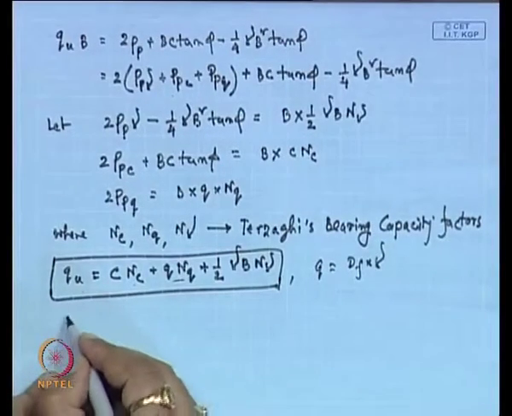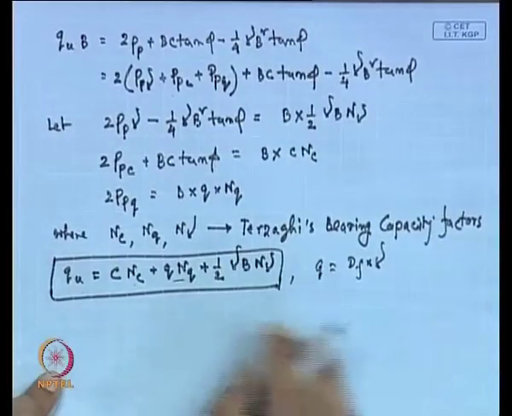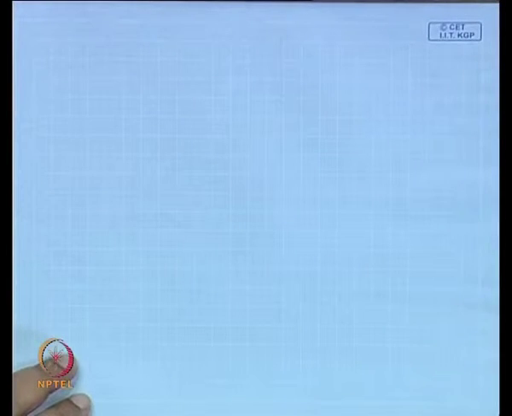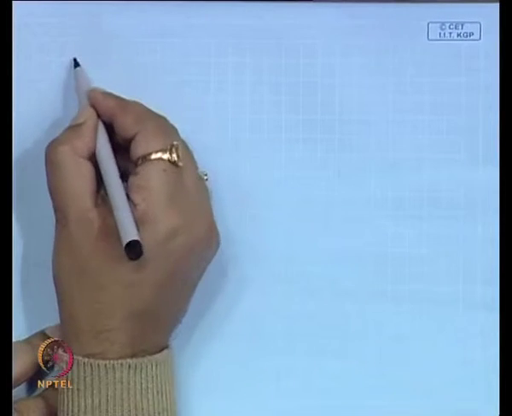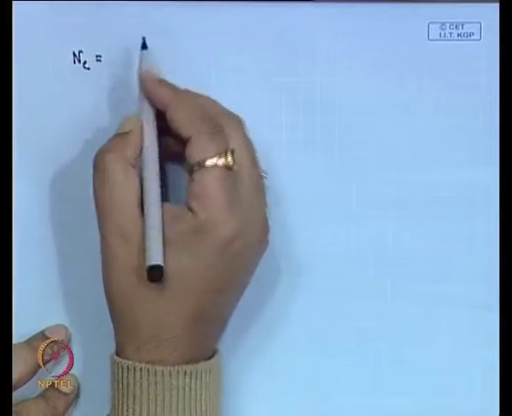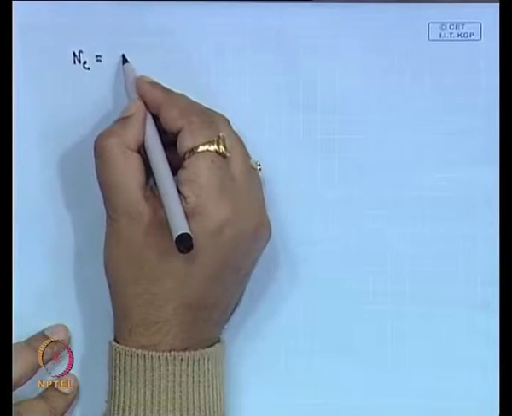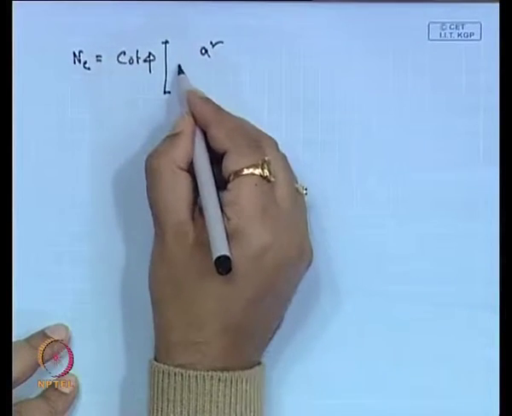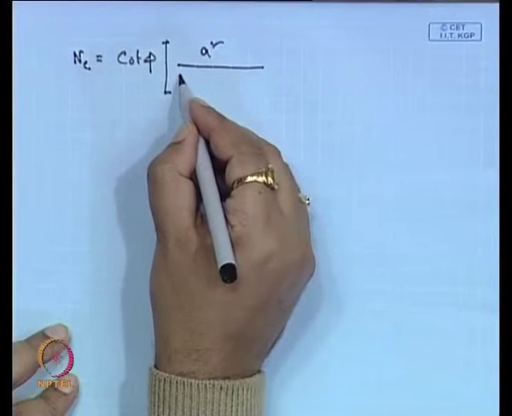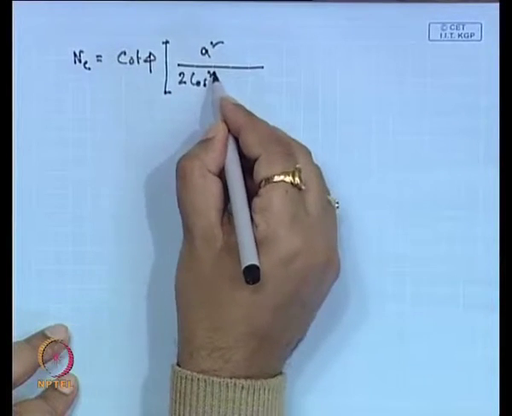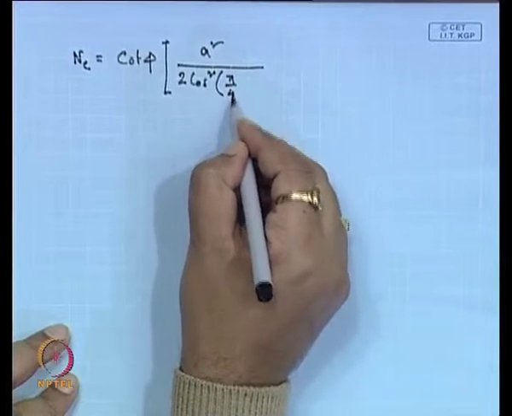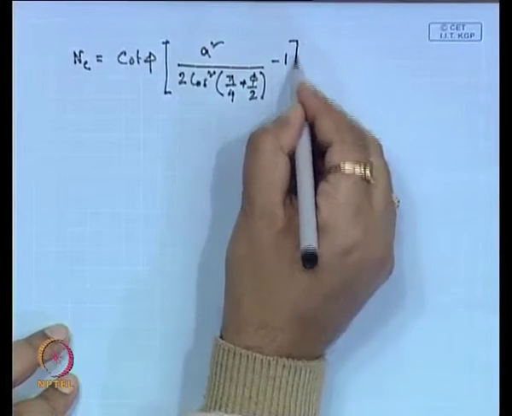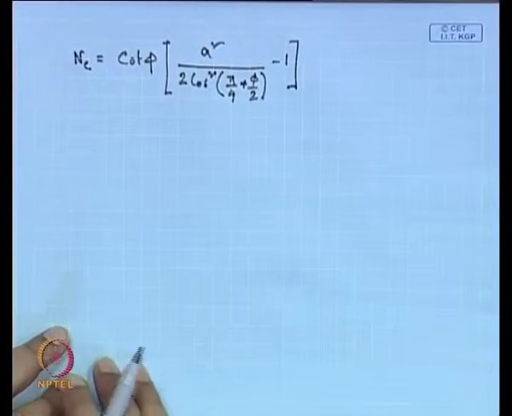Now, for these bearing capacity terms, Terzaghi has given the bearing capacity factor values. N C is cot phi into a square divided by 2 cos square pi by 4 plus phi by 2 minus 1.